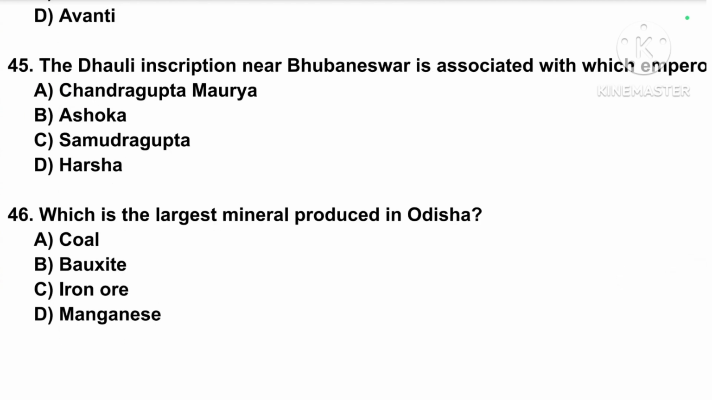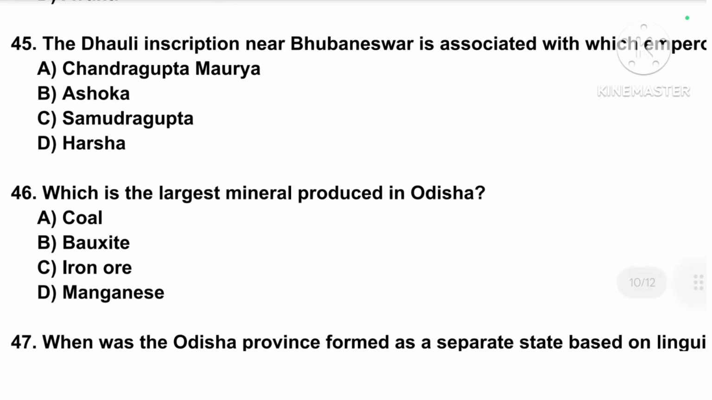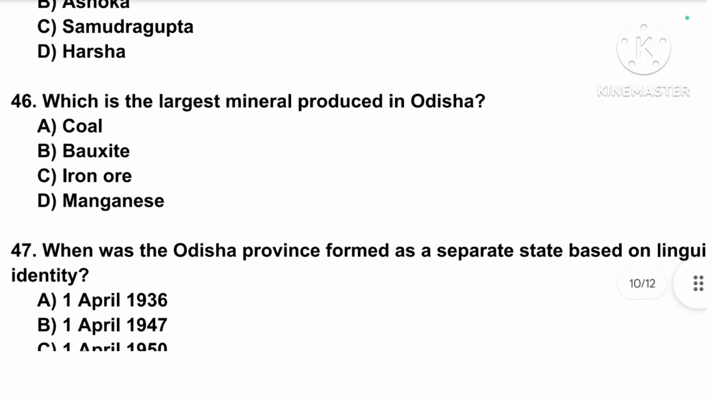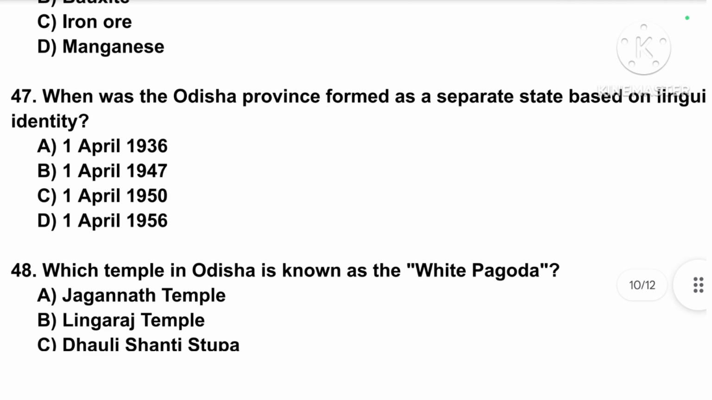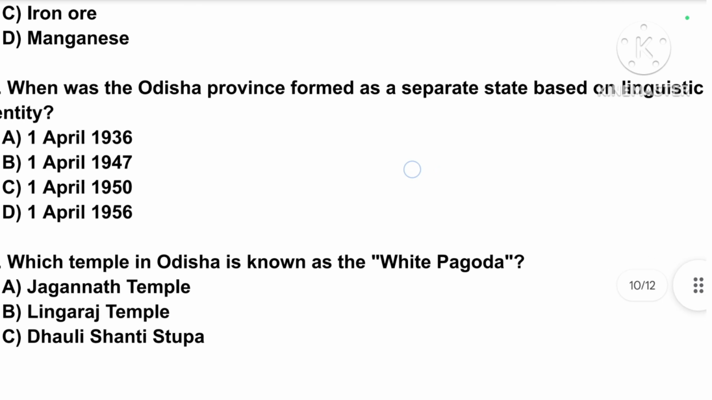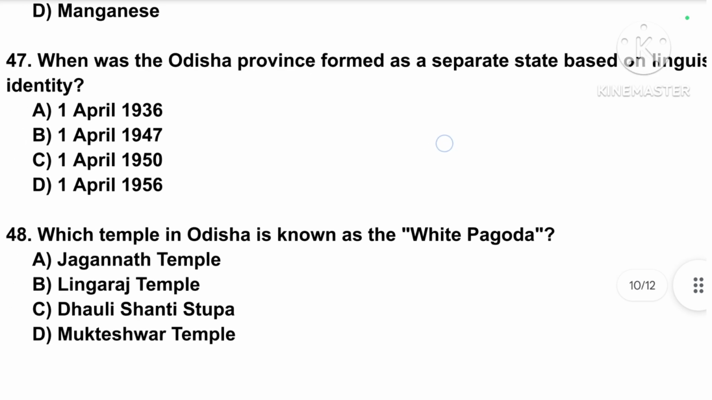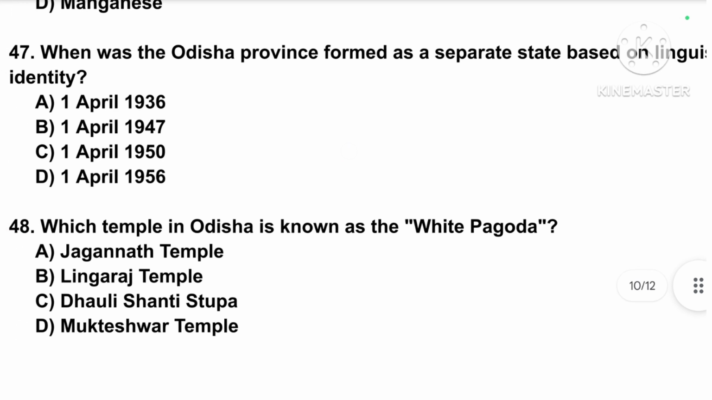The Dhauli inscription near Bhubaneswar is associated with which emperor? Correct answer is option number B, Ashoka. Which is the largest mineral produced in Odisha? Correct answer is option number C, iron ore. When was the Odisha province formed as a separate state based on linguistic identity? Correct answer is option number A, 1st April 1936.